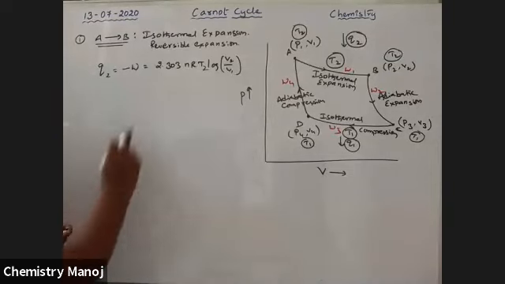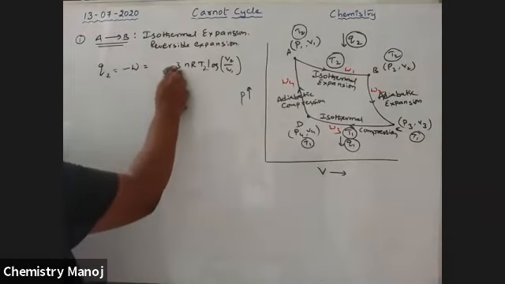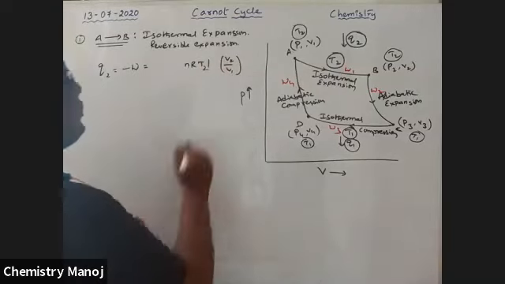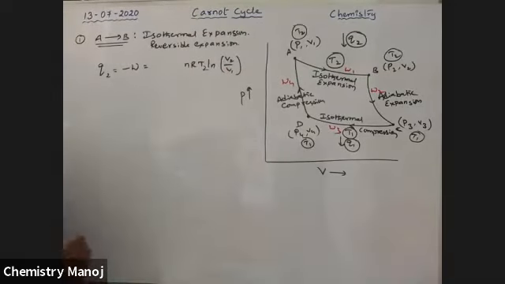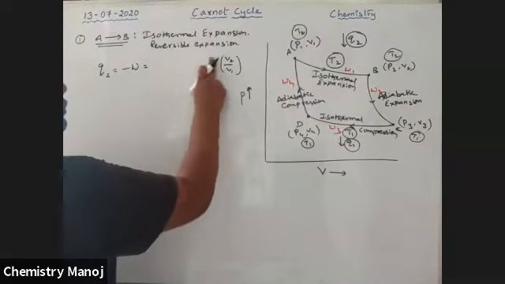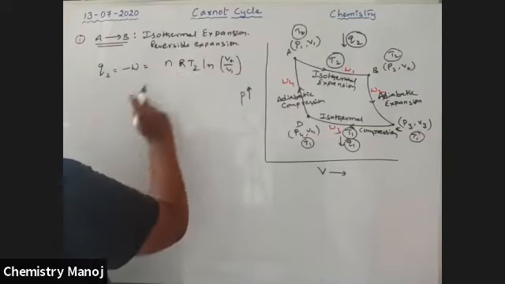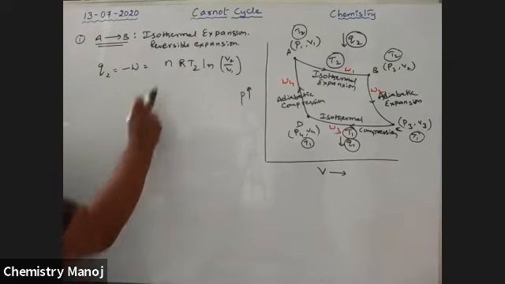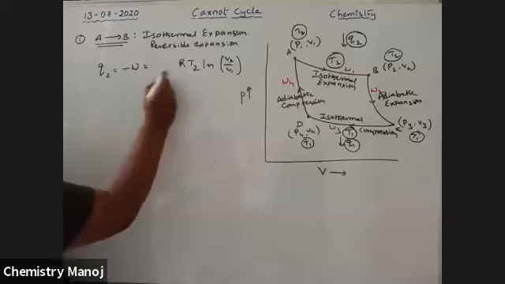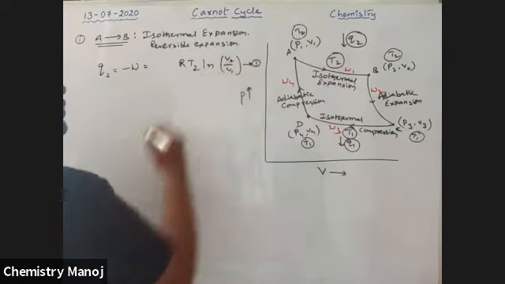Now I'm using only ln, so 2.303 is removed, taking ln to the base e. Here we consider only one mole, therefore Q2 is equal to minus W is equal to RT2 ln V2 by V1. This is the first equation.